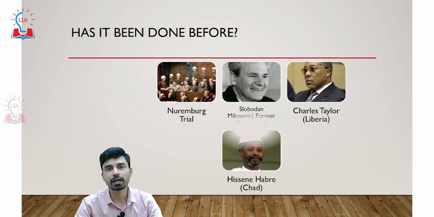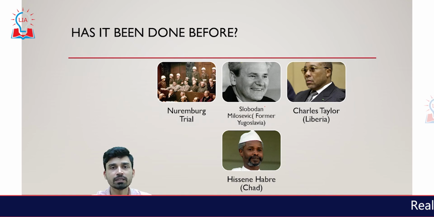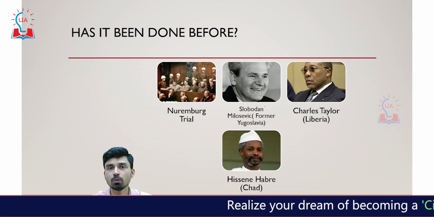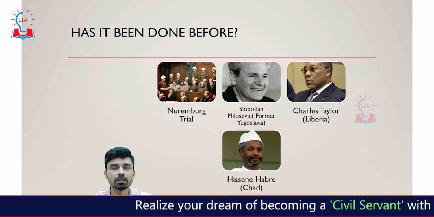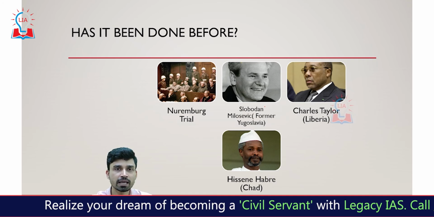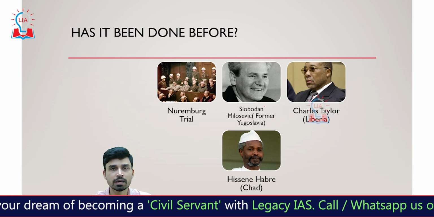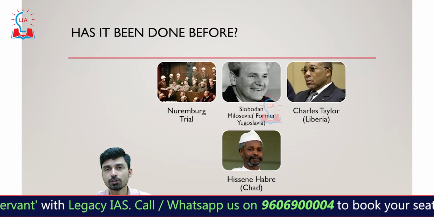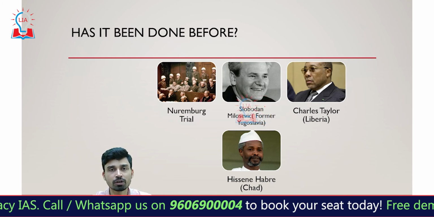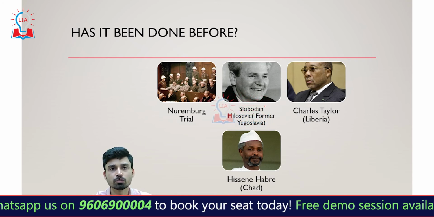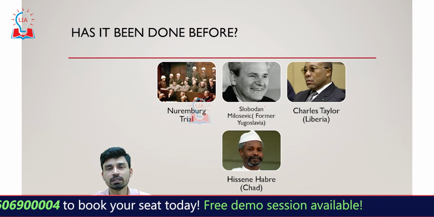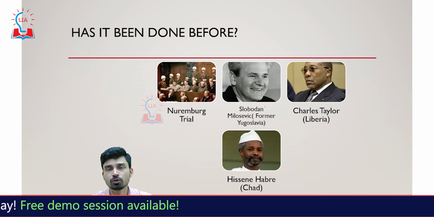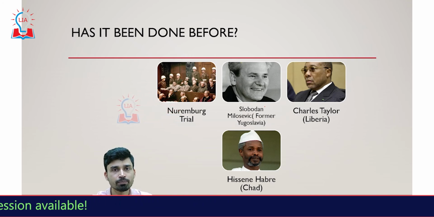So obviously, if you try to understand, is this the first time in history that this kind of thing is being done, or has it been done before? The most famous is the Nuremberg trials, where after World War II, the German Nazi political members, security members, as well as sympathizers of the Nazi party, were tried, arrested, and put into prison. Recently, in 1991, when Yugoslavia was a group of countries, Slobodan Milosevic was involved in a large-scale attack on the civilian population of the former Yugoslavian countries, especially Bosnia and Herzegovina. He was also tried, but he died before the punishment could be given to him.